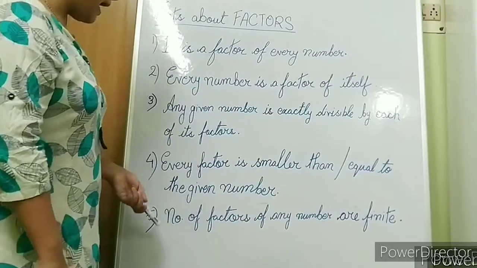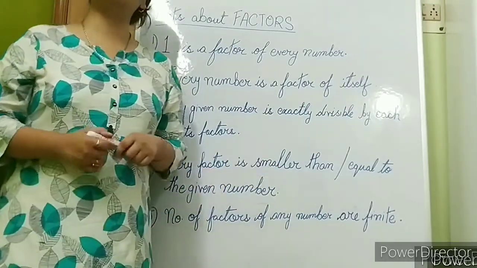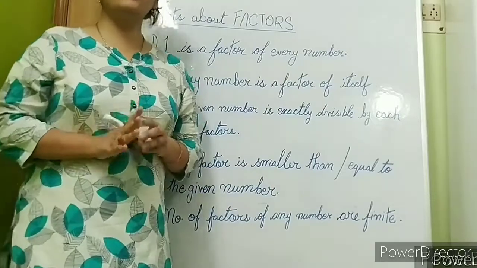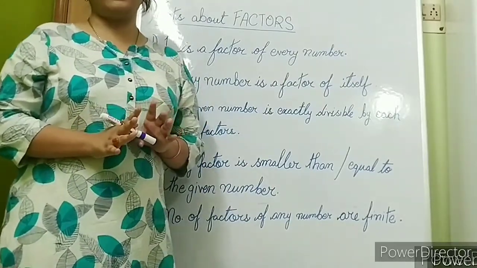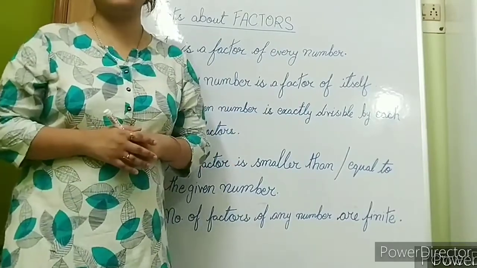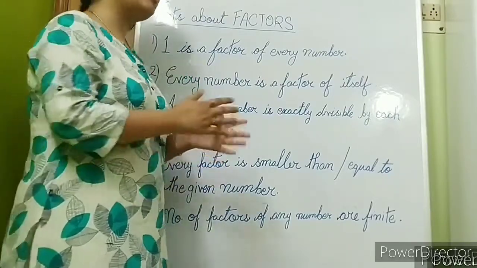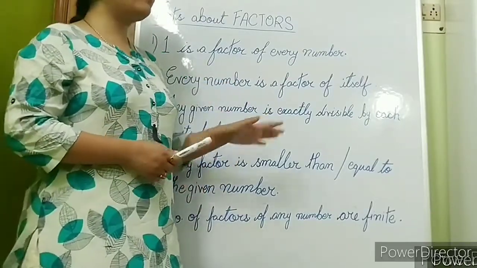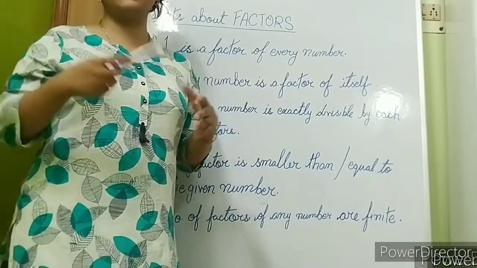And for number 5, the number of factors of any number is finite. That is, we will always have a countable number of factors for any given number. You cannot have as many factors as you want. You will always have some fixed factors for the given number. Like for 24, we cannot write 5 as its factor or 63 as its factor.